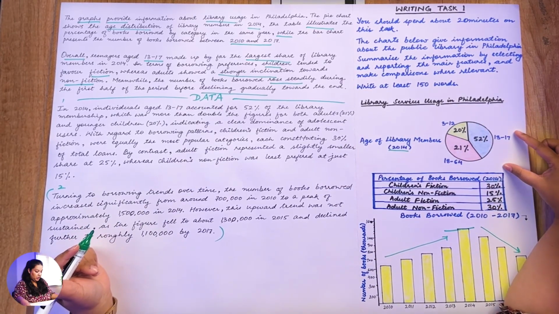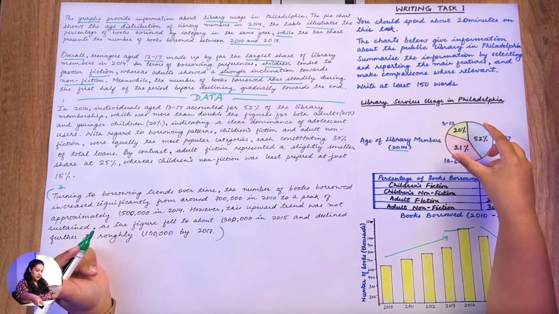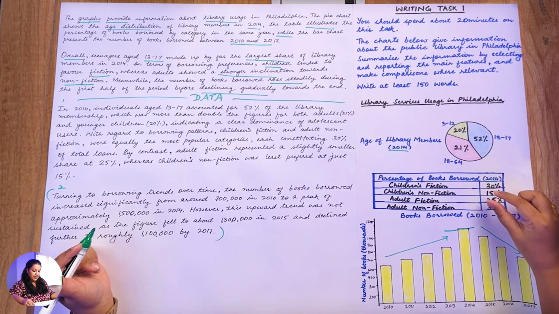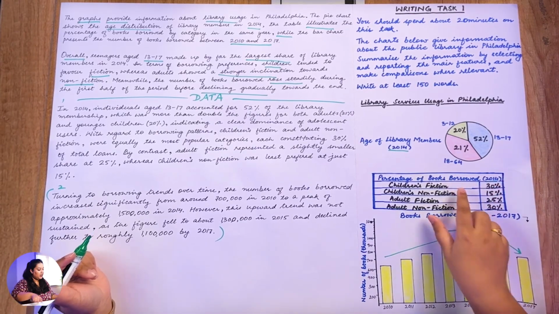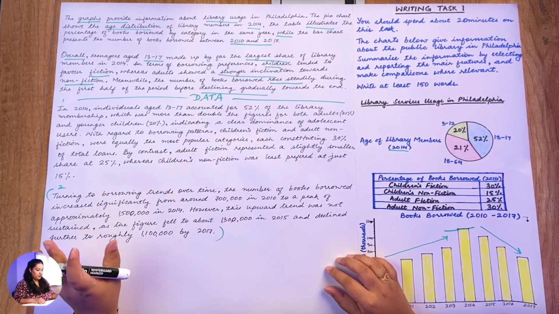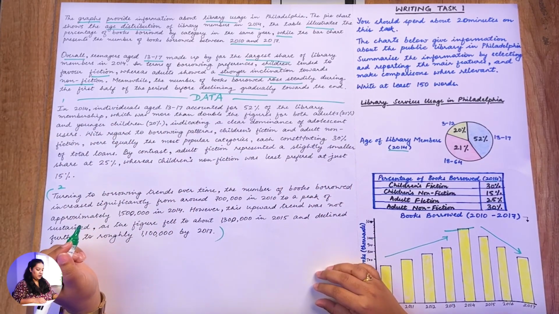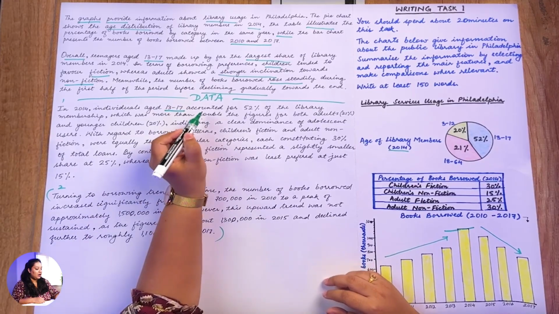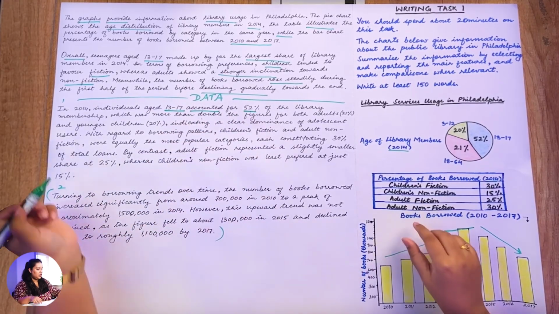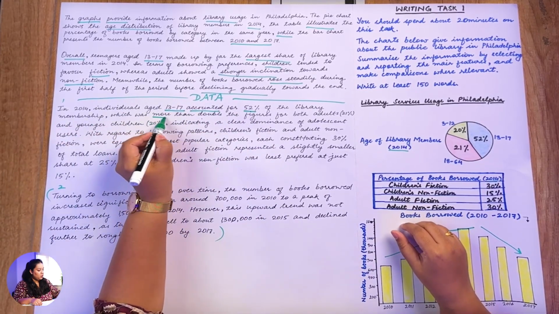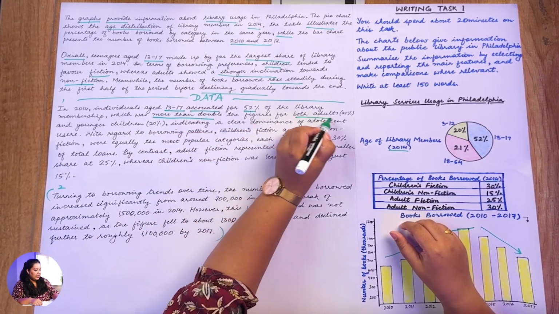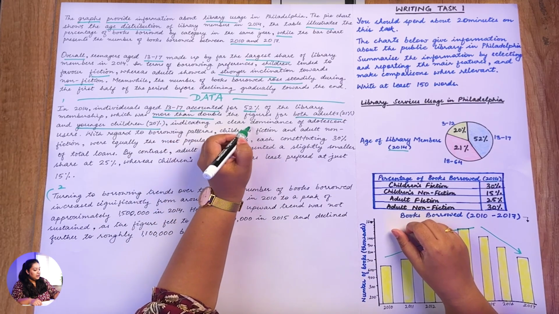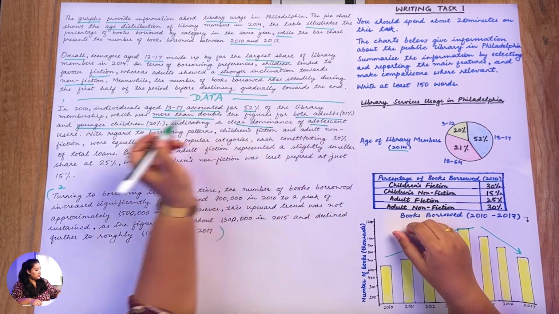Now here you can present your body paragraph 1 with probably 2 to 3 sentences. You can select your pie chart, make 1 or 2 comparisons between these proportions and provide it there, and you can also make some comparisons within the table chart, in 1 or 2 sentences. So that's what we have done in body paragraph 1. Now, in 2014, individuals aged 13 to 17 accounted for 52% of the library membership, which was more than double the figures for both adults, 21%, and younger children, 20%, indicating a clear dominance of adolescent users.